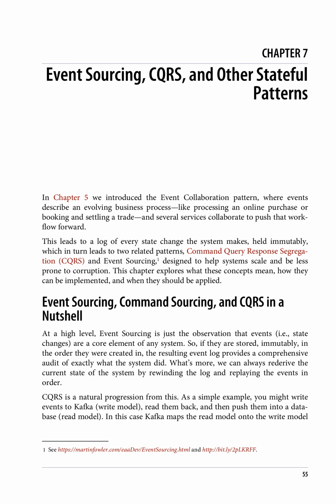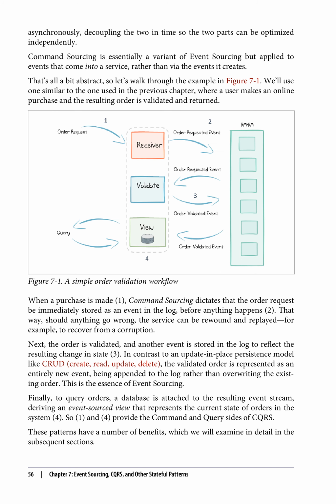As a simple example, you might write events to Kafka (the write model), read them back, and then push them into a database (the read model). In this case, Kafka maps the read model onto the write model asynchronously, decoupling the two in time so the two parts can be optimized independently. Command sourcing is essentially a variant of event sourcing, but applied to events that come into a service, rather than via the events it creates.